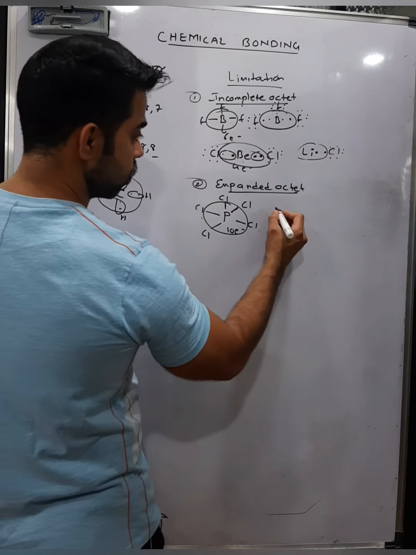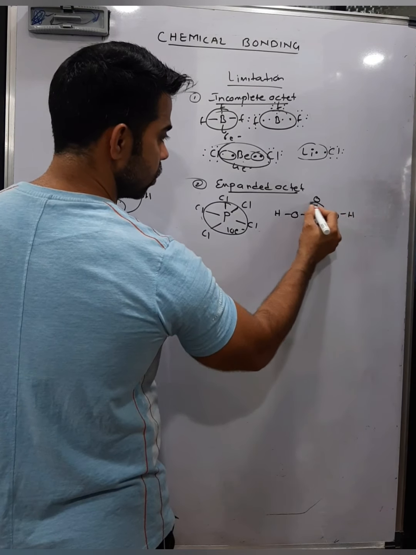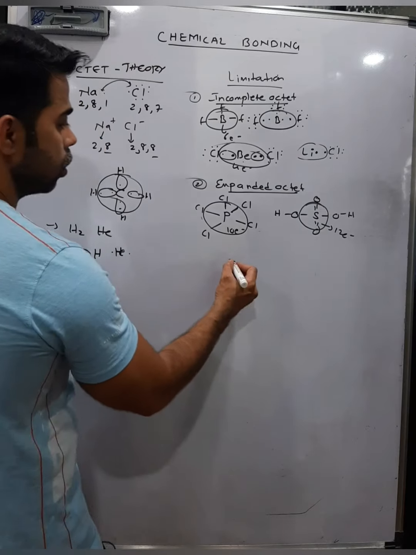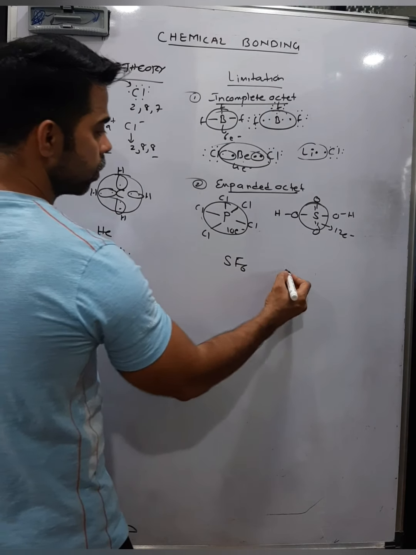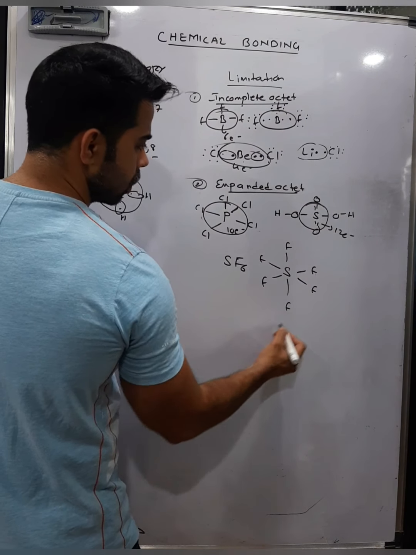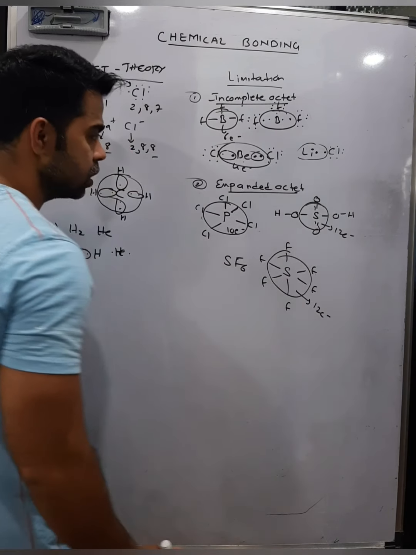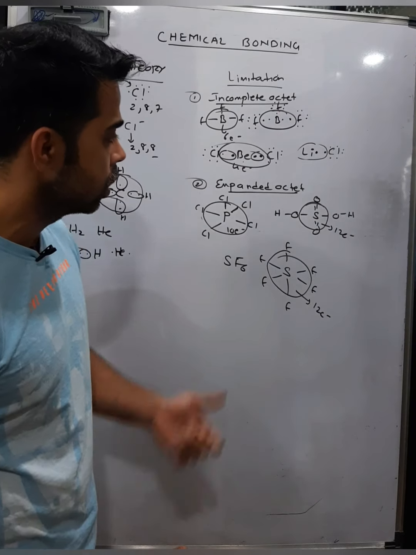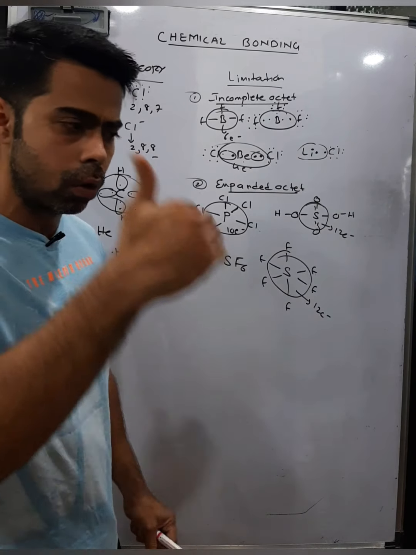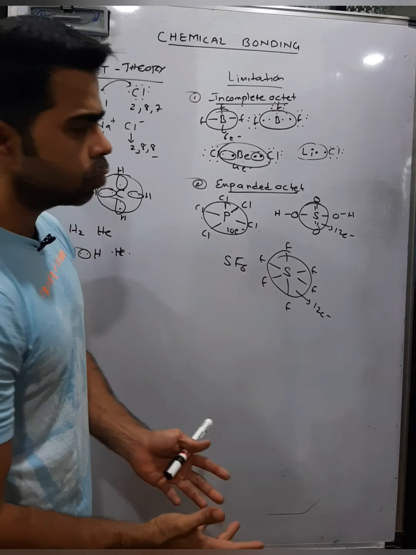We talk about H2SO4. I can draw H2SO4 like this, with a double bond between sulfur and oxygen, 2 oxygens. Here sulfur has 6 bonds, so 6 into 2, 12 electrons in the outermost shell. A molecule like sulfur hexafluoride, sulfur attached to 6 fluorines. Now sulfur is forming how many bonds? 6 bonds, 6 into 2, 12 electrons. So these are molecules which have more than 8 electrons in the outermost shell. Yet their properties cannot be explained on the basis of the octet rule, because the octet rule is limited to only those molecules which have 8 electrons after bonding. For these molecules there is no perfect explanation.